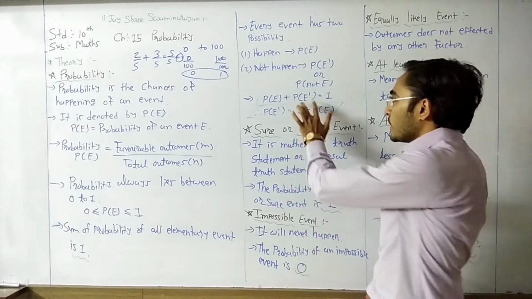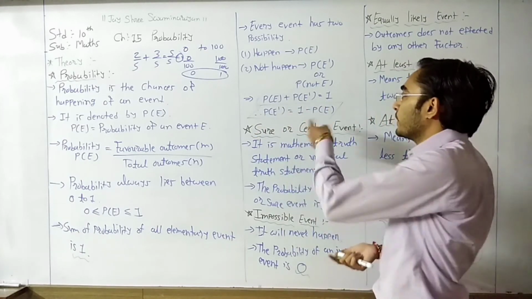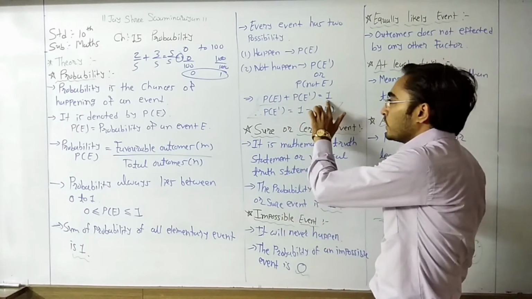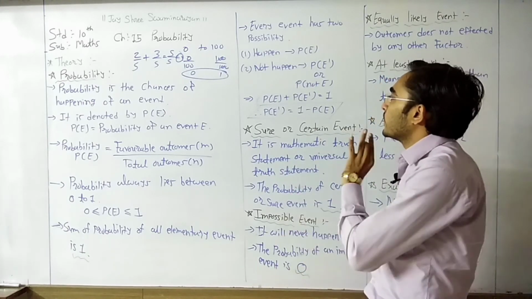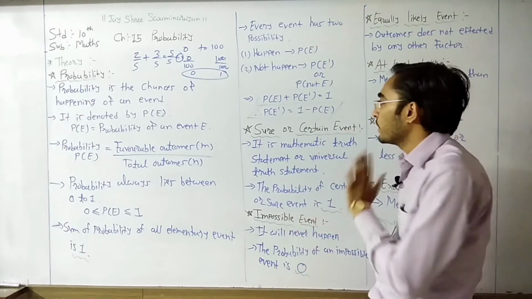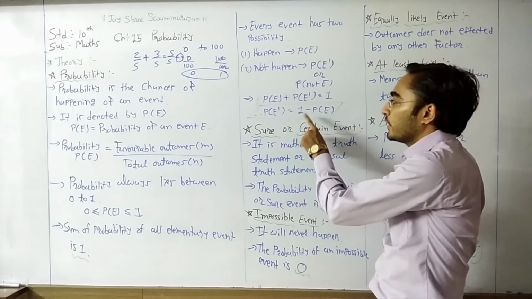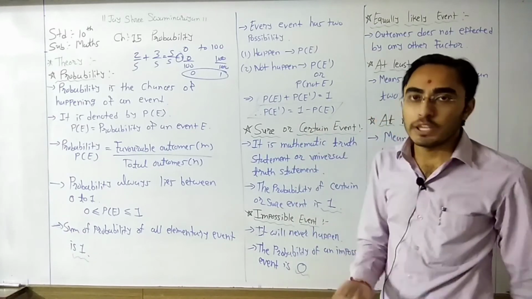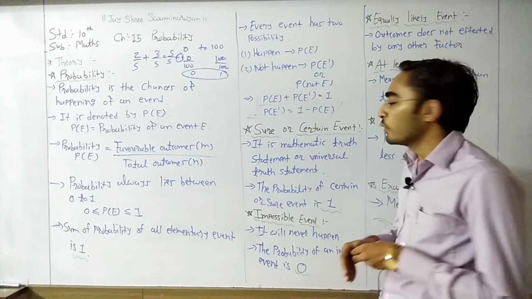And from here, we can find the value of P of E dash. It is 1 minus P of E. Total possibility is equal to 1. So if we want to find the probability of E dash, that means the event will not happen, directly we can find it by using this formula: P of E dash is equal to 1 minus P of E.